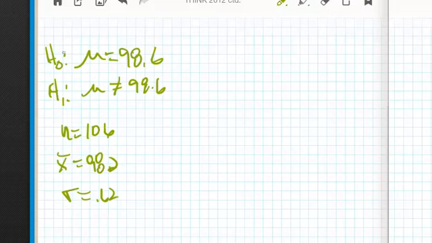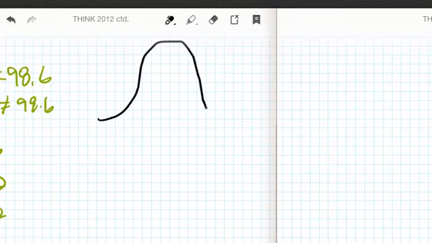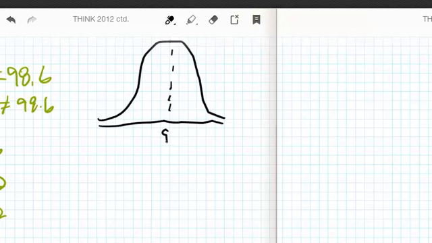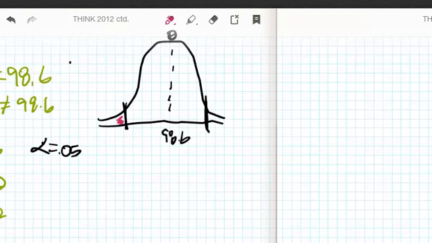Let's go ahead and do the critical value way first. Nothing to it. I'm going to draw my curve. We know sample means distribute themselves normally. I put 98.6 here, but I know that my test statistic is going to turn it into a 0. This is not equal to. Now, let's pick alpha equals 0.05, which means I have to split the difference because I can miss in either direction.